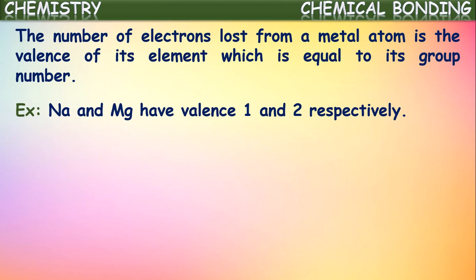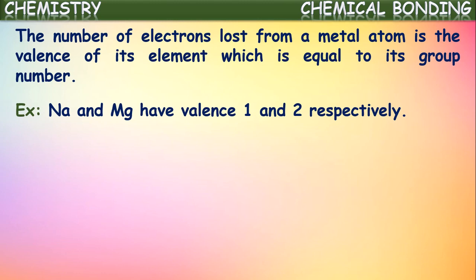So we can say the valency of sodium is 1, and this 1 also represents its group number, isn't it? Sodium group number is 1. In the similar way, magnesium loses 2 electrons and hence its valency is 2, and this magnesium belongs to the second group in the periodic table.